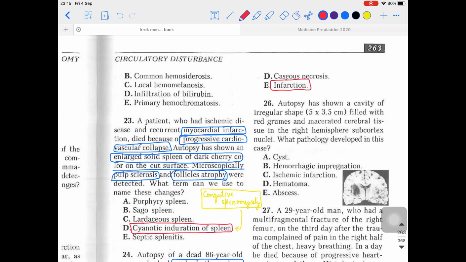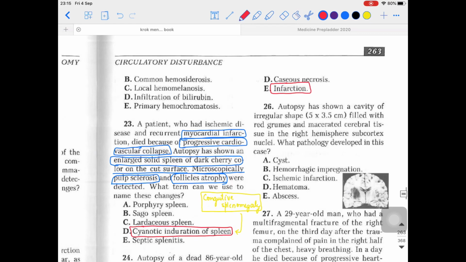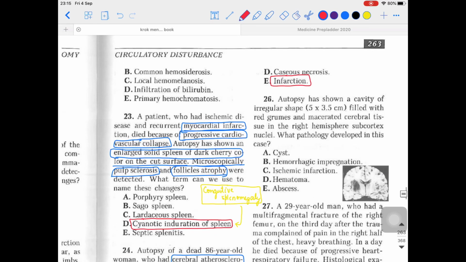Okay, now they are talking about caseous necrosis. Do not confuse, guys. If I am saying necrosis, that doesn't mean it can be caseous necrosis. Caseous necrosis will be seen in the lungs, as you know already, right? Caseous necrosis will be seen in the lungs, a cheese-like reaction. Which kind of necrosis, by the way, can be seen in the brain? Remember, please, in the brain you can see liquefactive necrosis.